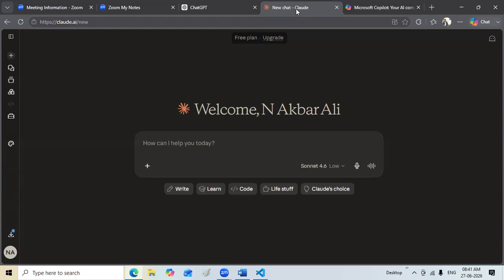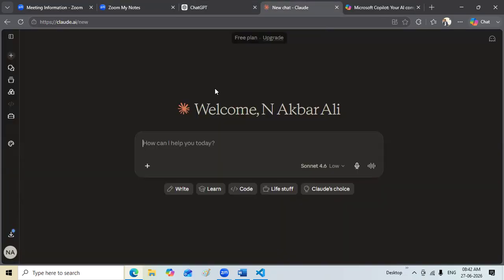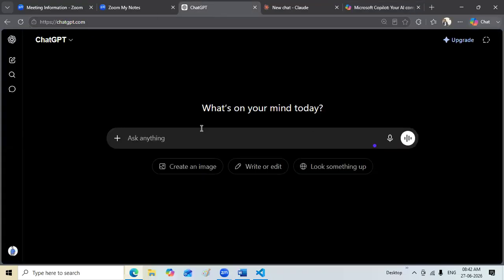When I'm telling these three terminologies, when I'm asking a question to ChatGPT, to Claude AI, to Copilot, all these are considered as generative AI, because you are asking a question to ChatGPT, to Claude AI, to Copilot. There is no dedicated agent here. In generative AI, it will go back to the database, wherever the information related to your query is, and it will fetch the data. That's all it does. There is no dedicated agent involved.